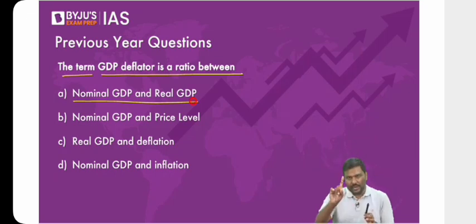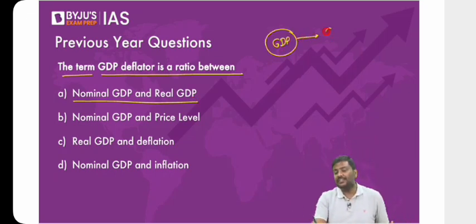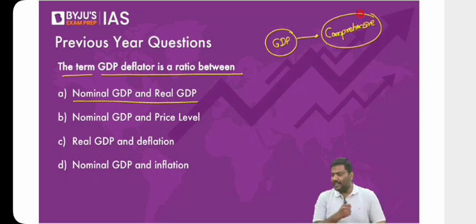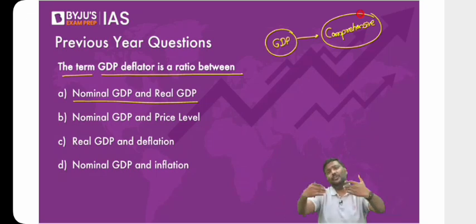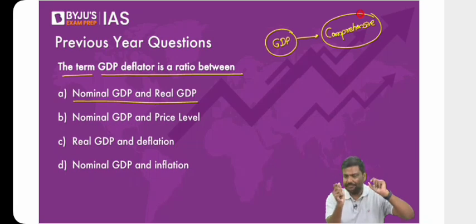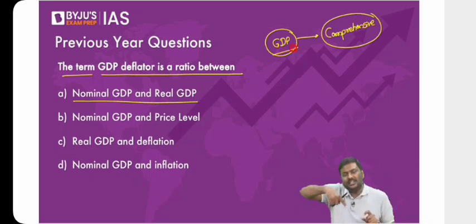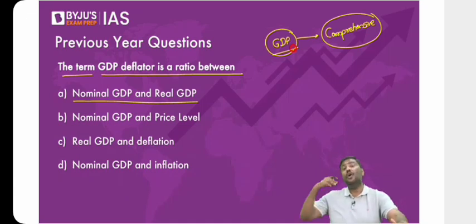Now I just wanted to add one point here. I've discussed most of it. I said GDP deflator is the most comprehensive measure of inflation in the economy. All of you agree? I'll repeat the statement: GDP deflator is the most comprehensive measurement of inflation in the economy. Why? We are covering the whole gamut of goods and services. In CPI and WPI, we did not cover all the goods and services. We covered a basket. But when you talk about GDP, the final goods and services will be covered. So I say GDP deflator is the most comprehensive measurement of inflation.